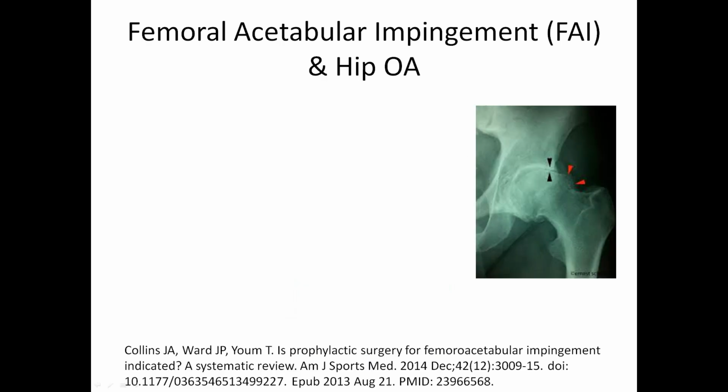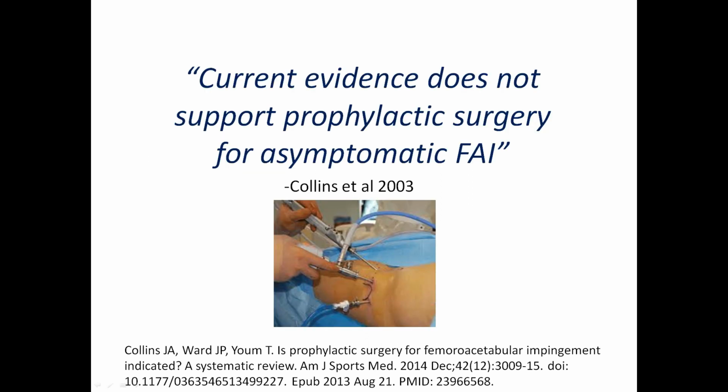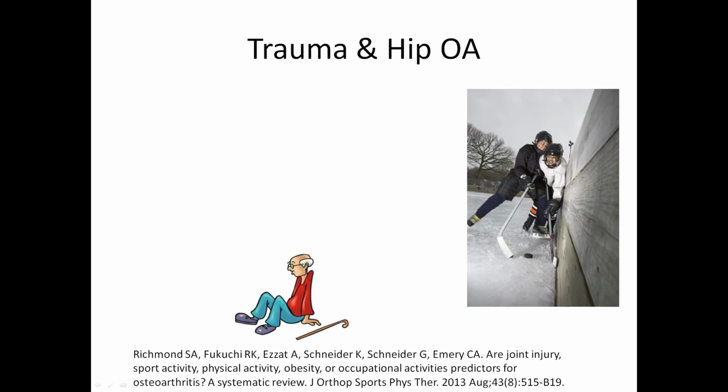What about femoral acetabular impingement, or FAI, in Hip OA? As you can see in the image, you can have a cam deformity or a pincer deformity. The association between FAI and Hip OA is still undetermined, as radiographic evidence of moderate to severe FAI is common and often without any sign of Hip OA. Current evidence does not support prophylactic surgery for asymptomatic FAI. If you could prevent future OA by doing surgeries on FAI, if you had evidence of it, it would be there by now.